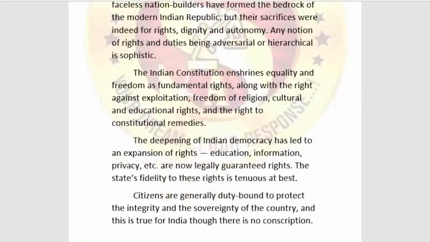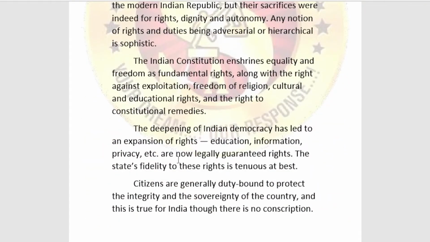The Indian Constitution enshrines equality and freedom as fundamental rights, along with the right against exploitation, freedom of religion, cultural and educational rights, and the right to constitutional remedies. These are all the fundamental rights guaranteed in Part 3 of the constitution. The deepening of Indian democracy has led to an expansion of rights, such as the right to education, that is 21A, and information and privacy etc., that are now legally guaranteed rights.